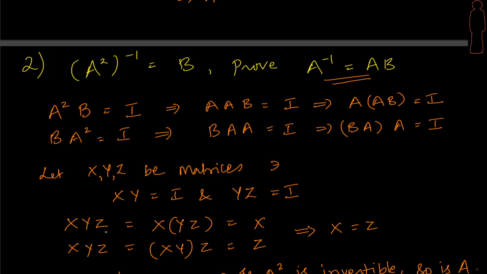What do we have? xyz on one hand can become x, and the same product is also becoming z, which means that these two have got to be the same, right? And what does that convey? That we really cannot have different left and right inverses, and therefore they would be the same. And similarly here, AB or BA is going to act as the inverse, and therefore A inverse is going to be AB.